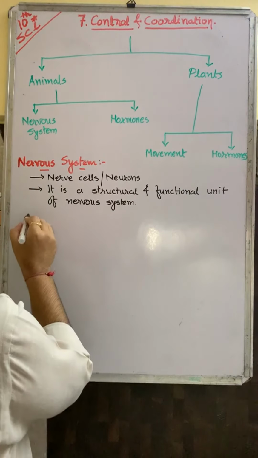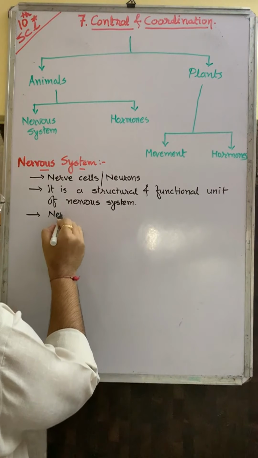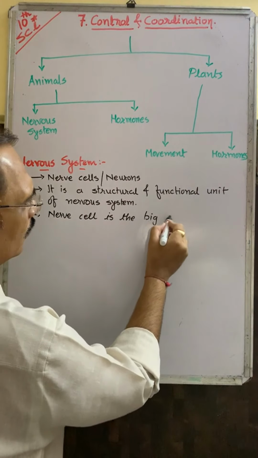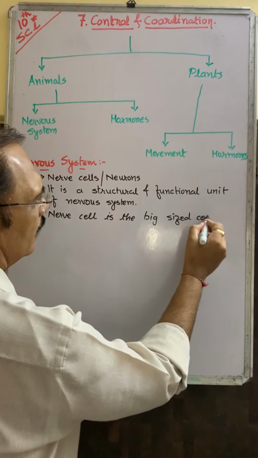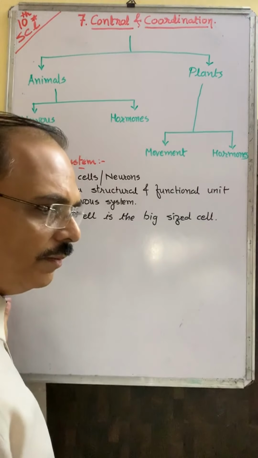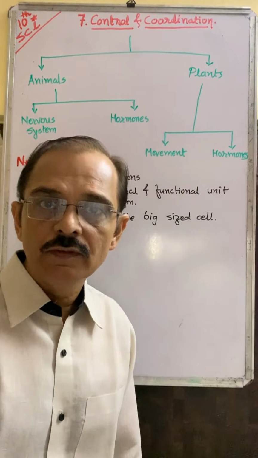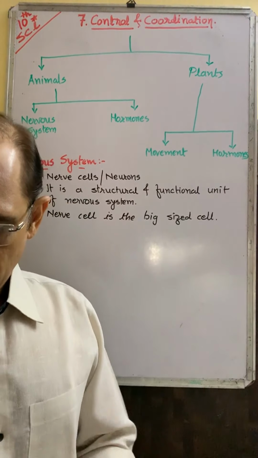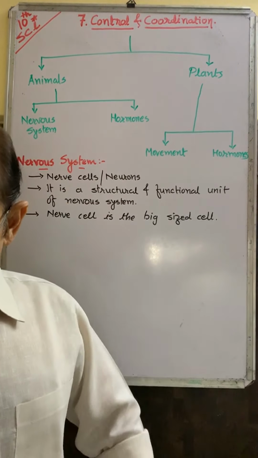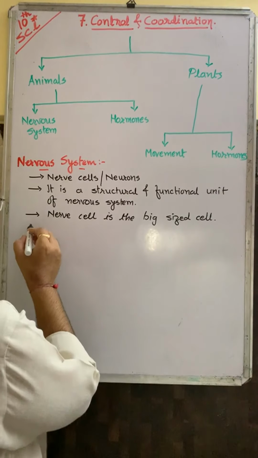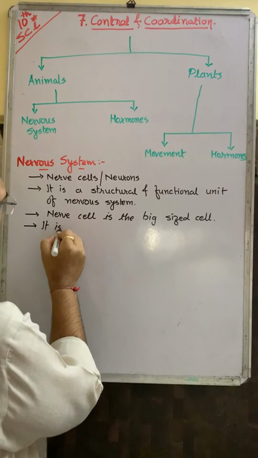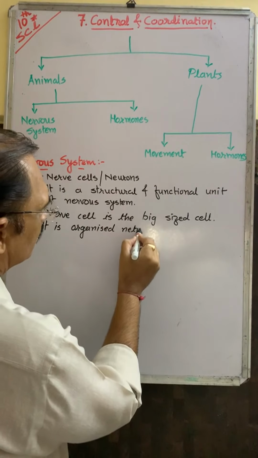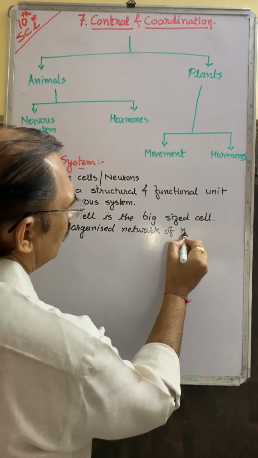The nerve cell is a big size cell. Nerve cells are the big sized cells in our body. Sometimes they are found 1 meter long in our body. Remember this thing. It is an organized network of nerve cells.